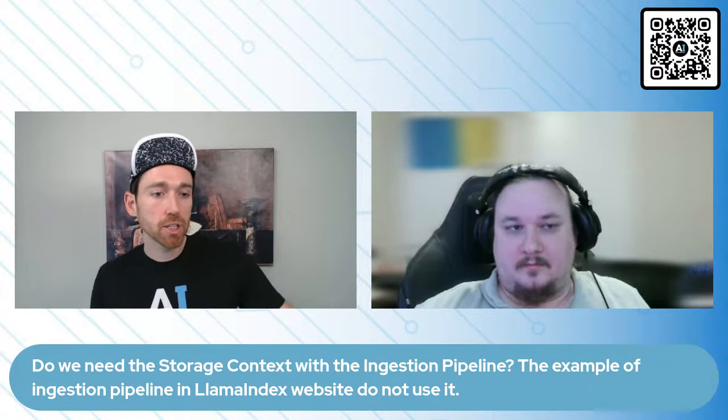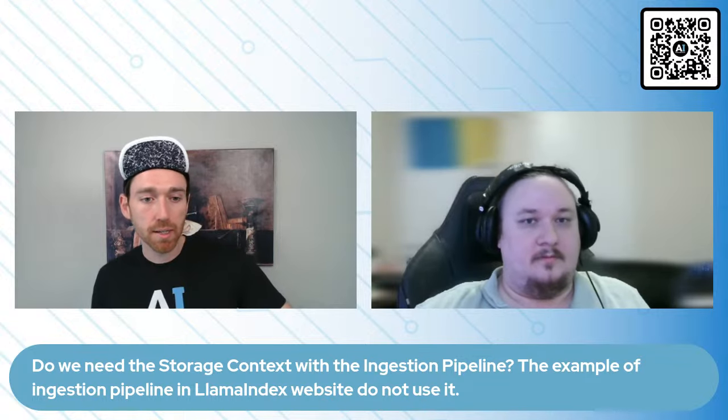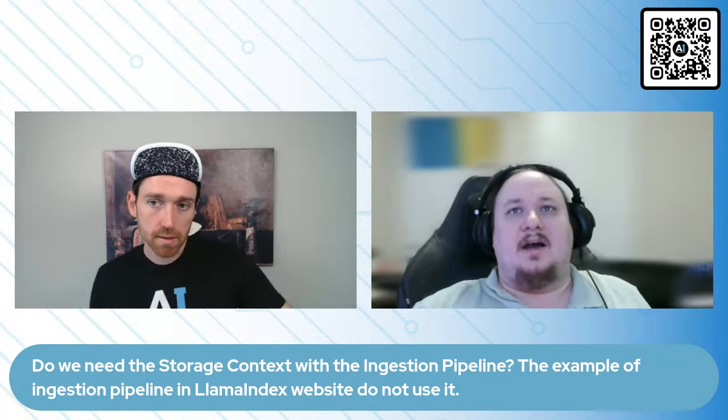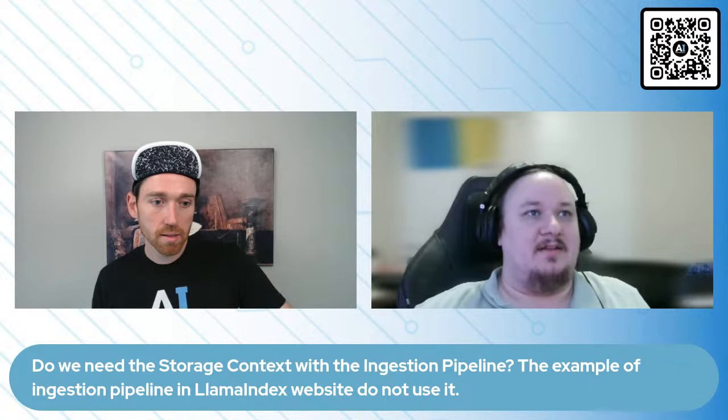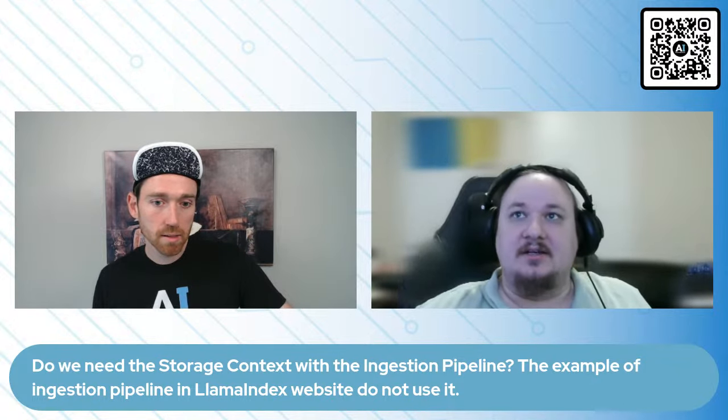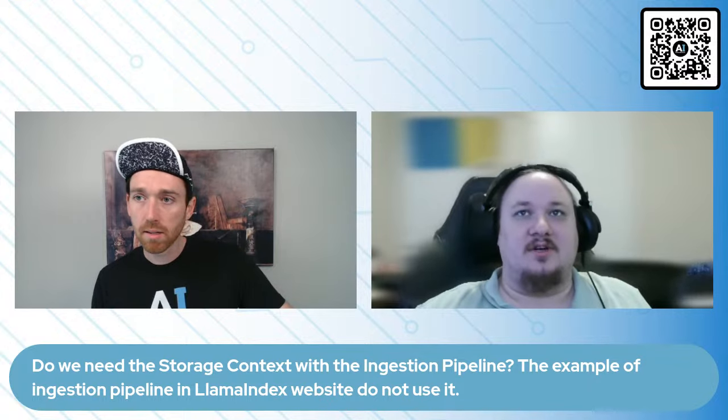The example of ingestion pipeline on LlamaIndex website does not use it. Yeah, so basically what we're going to do is create the index first, and that's what we use the storage context for.